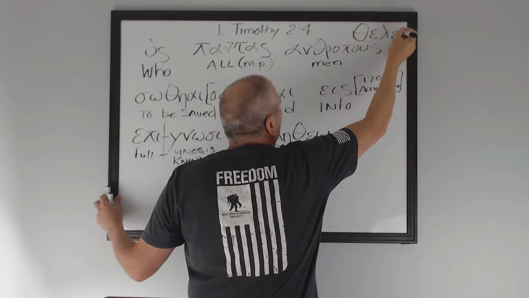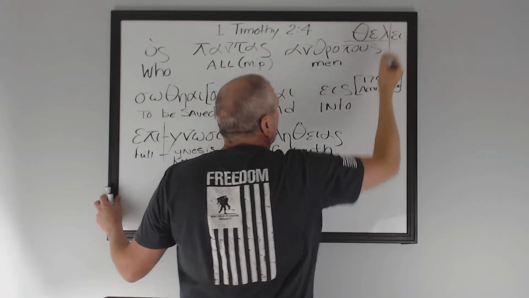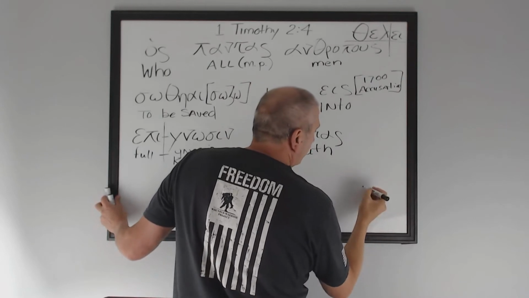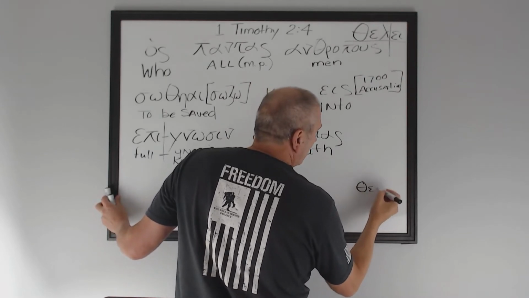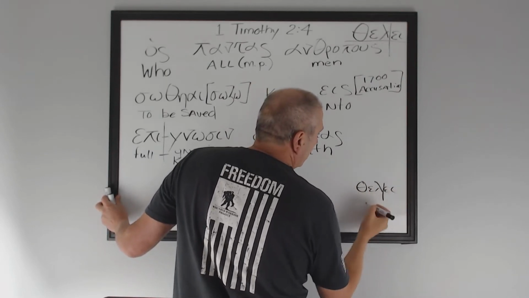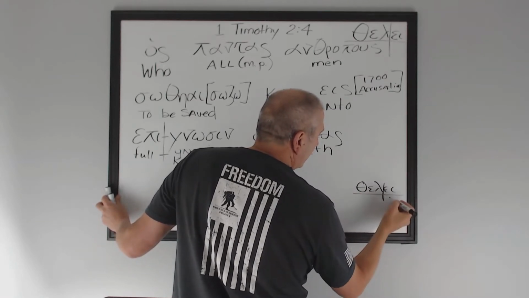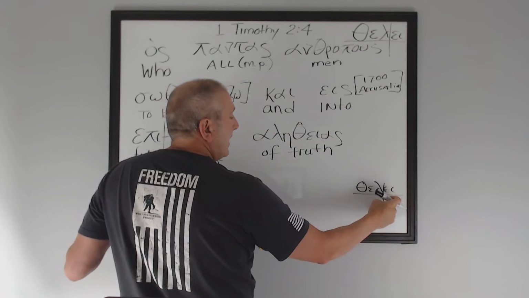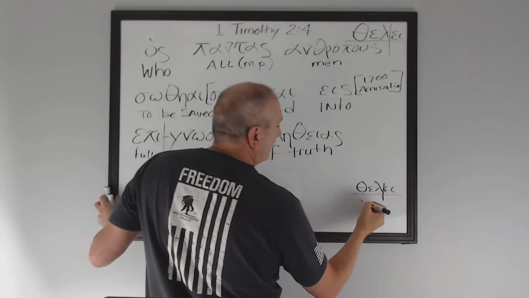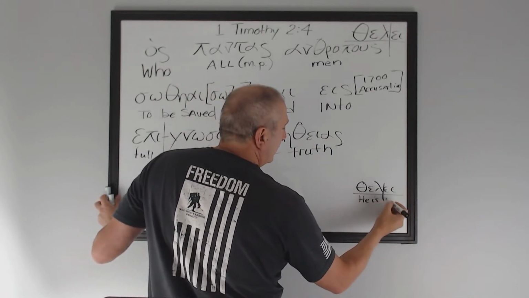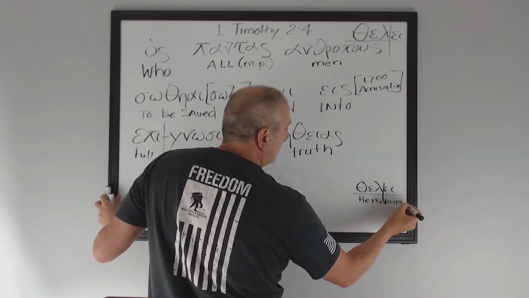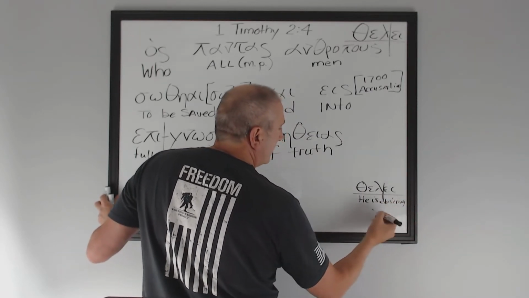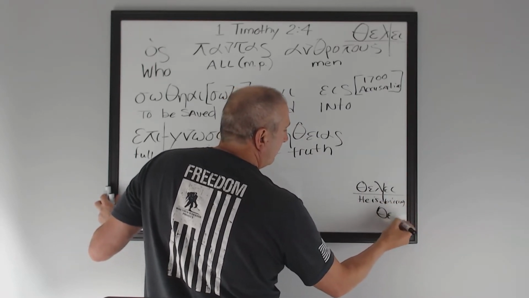Thelei, there we go. That's from, I'll just make a note down here. Thelei is from the verb, that's present indicative active, third masculine singular. He is desiring, showing that -ing from the present tense, and then that's from the verb thelo.